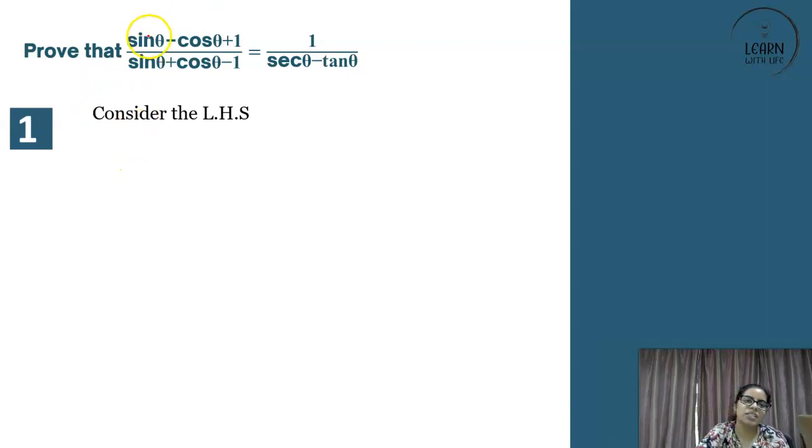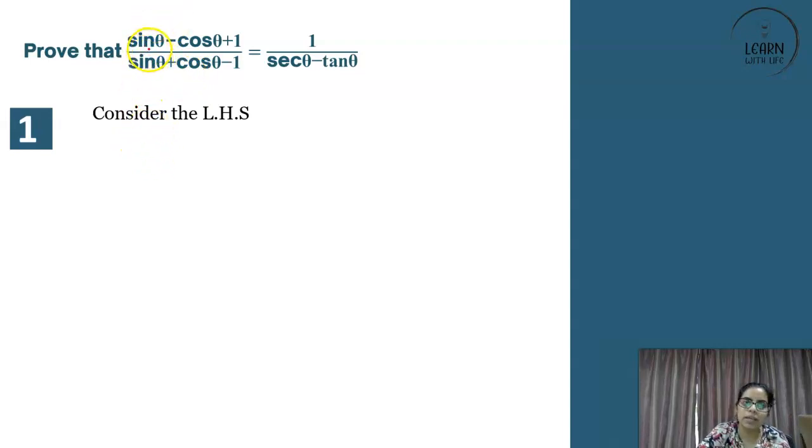So let's consider the LHS: sine theta minus cos theta plus 1 upon sine theta plus cos theta minus 1. Got it? And the RHS is 1 upon secant theta minus tan theta. So how to do it? For such a question, we can do one thing. We can divide the whole by, say, cos theta. Why I'm doing so, we will understand.